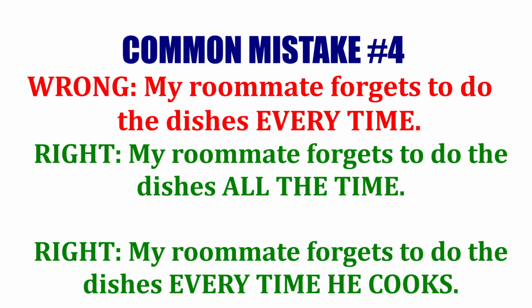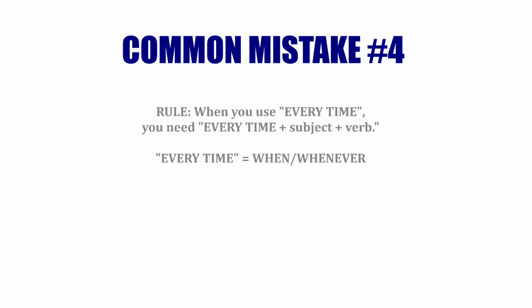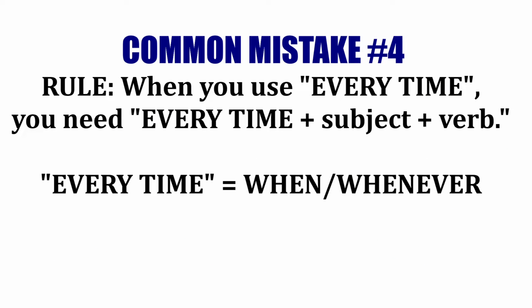Number four, "my roommate forgets to do the dishes every time." Correct: my roommate forgets to do the dishes all the time. Or my roommate always forgets to do the dishes. Remember, every time does not equal always or all the time. If you use every time, you want it to have subject verb after it. It means when or whenever.